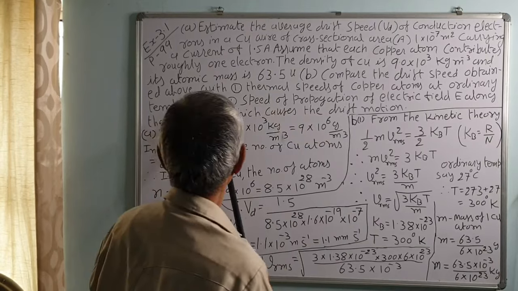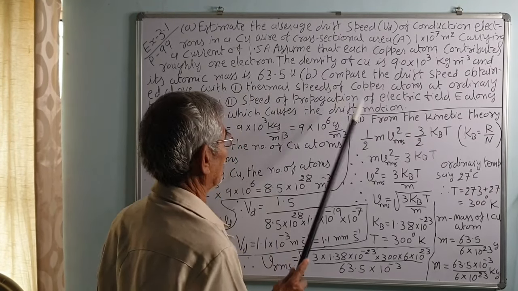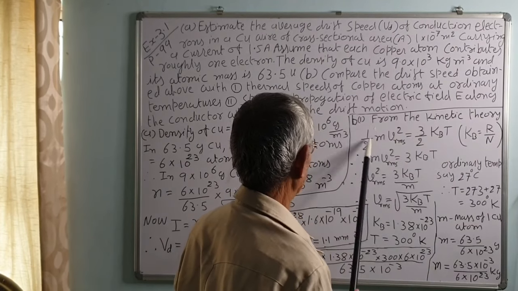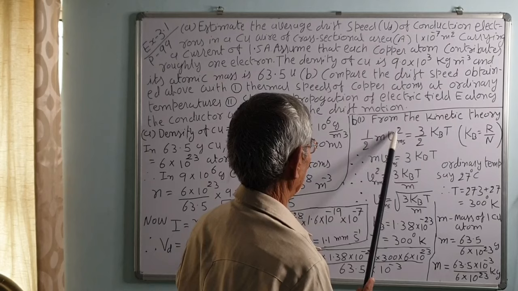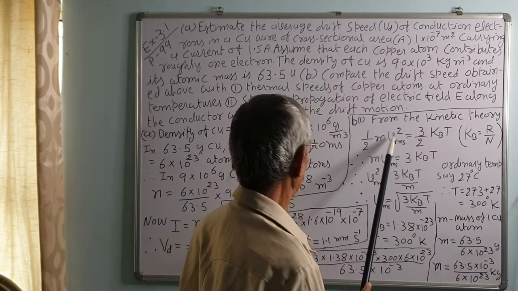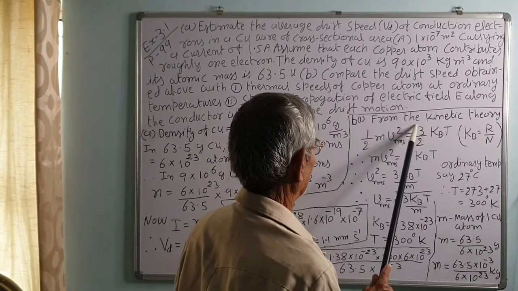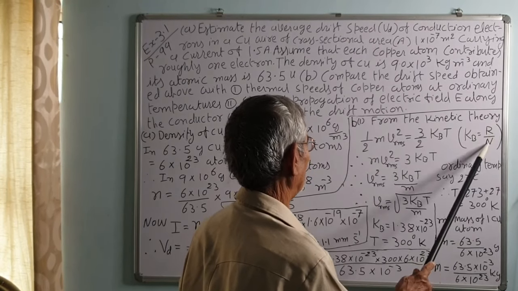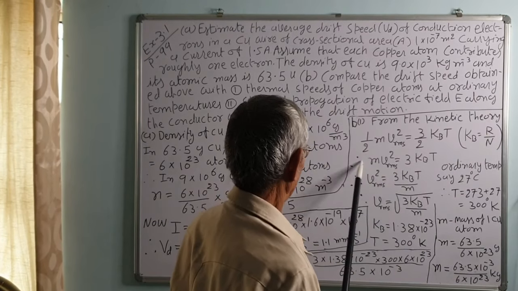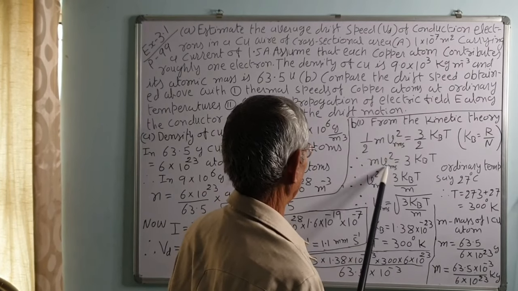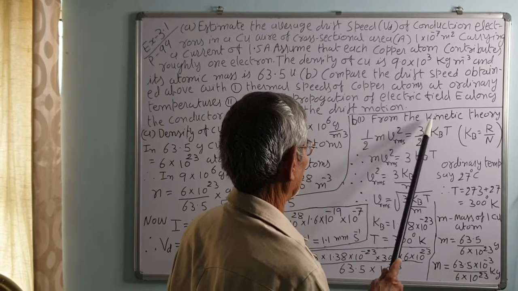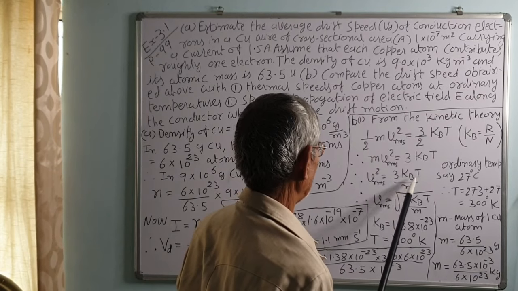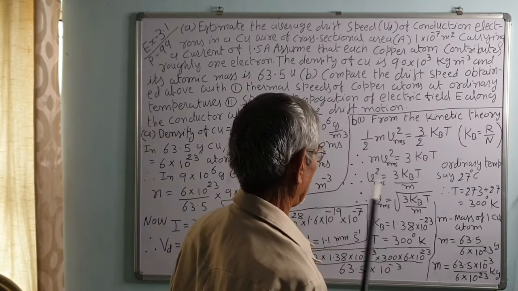Now for the second answer, compare the speed with the thermal speed of a copper atom. We can get the thermal speed from the equation of the kinetic theory of matter, that is half m v square equals 3 by 2 kBT, where v is the RMS, root mean square velocity of the atoms of copper, and kB is the Boltzmann constant. kB is equal to gas constant R upon Avogadro number N. Therefore, m v square is equal to 3 kBT, so Vrms square is equal to 3 kBT upon m.